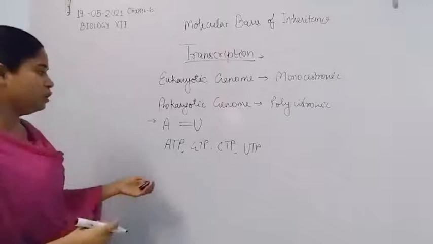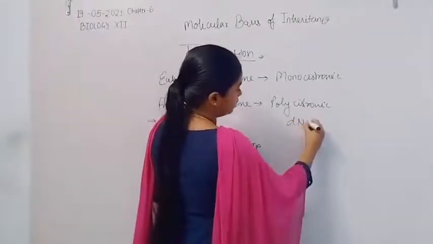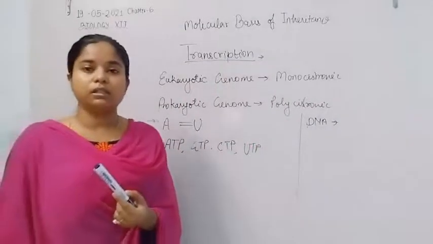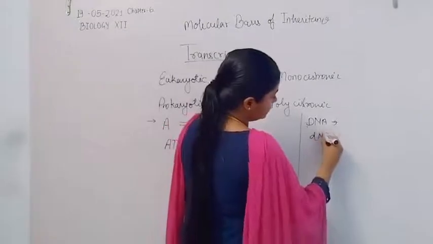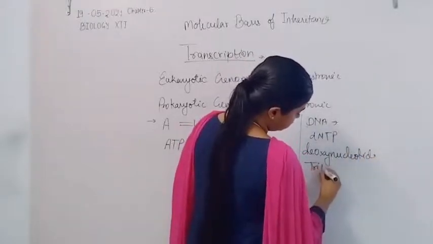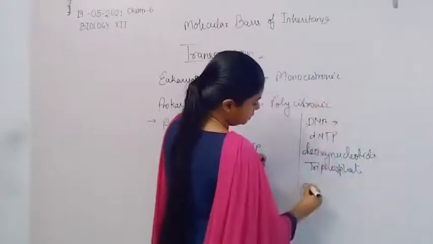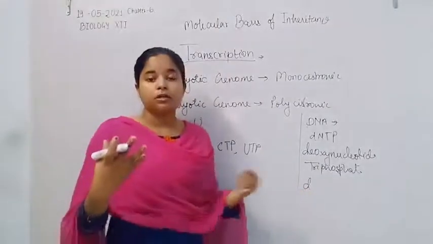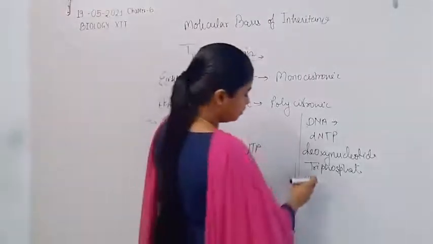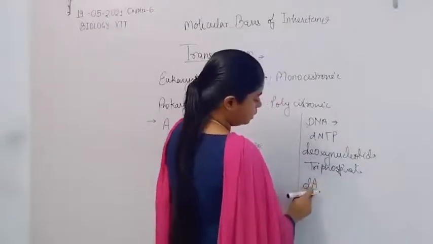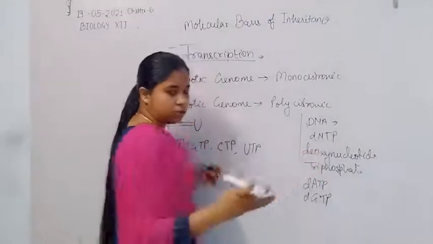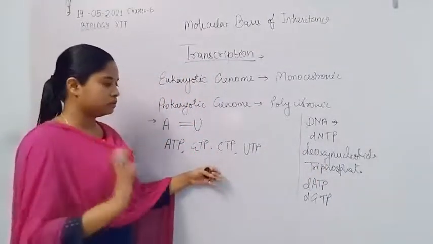In the DNA molecule, all these substrates are written as dNTP, that is deoxynucleotide triphosphate: deoxyadenosine triphosphate, deoxyguanosine triphosphate, and similarly deoxycytosine triphosphate and deoxythymine triphosphate.